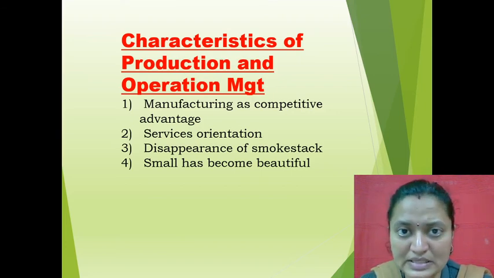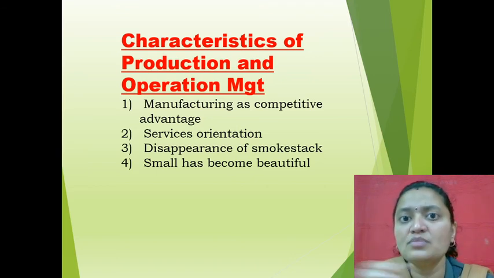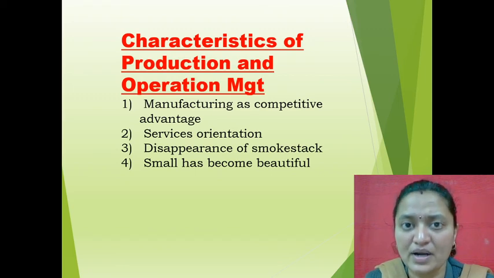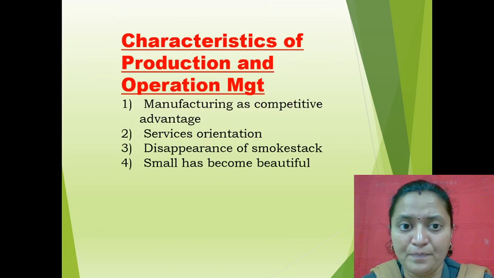Now, one example: if you want to manufacture a car, there are small spare parts for that, and even one single part is very important. So these are the different characteristics of production and operation management.